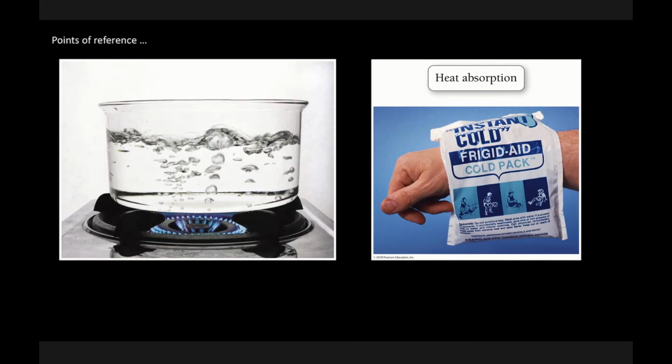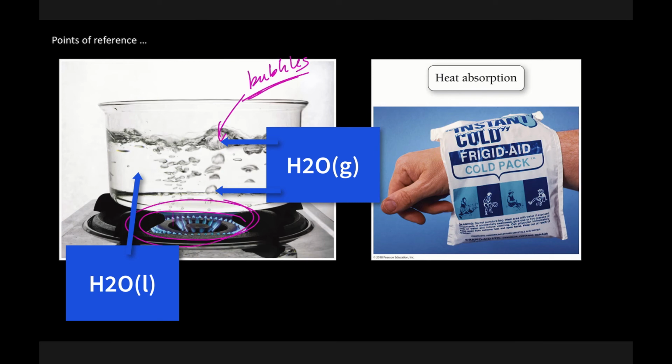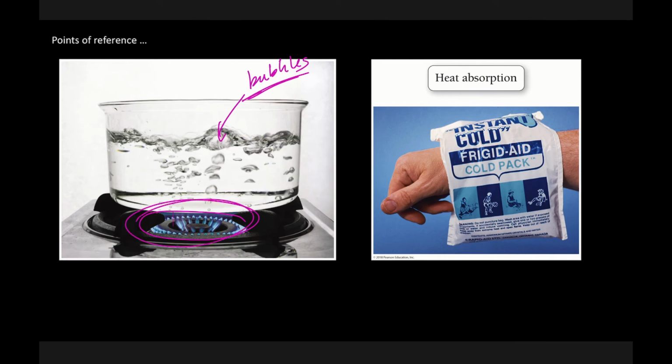So here, obviously, we have evidence of bubbles, which means gas formation. But do be mindful that in this instance, the formation of that gas is a physical change because we are adding heat. And here is where we have to be observant. If we're adding heat and then we get bubbles, we should understand it is a physical change, not a chemical change. Let's use our analytical power.